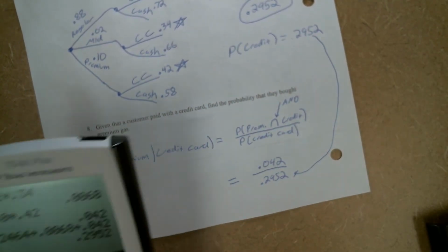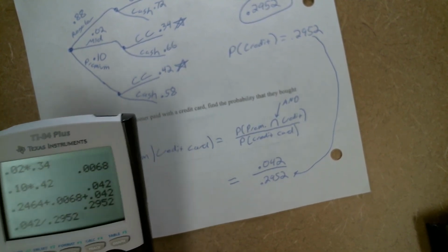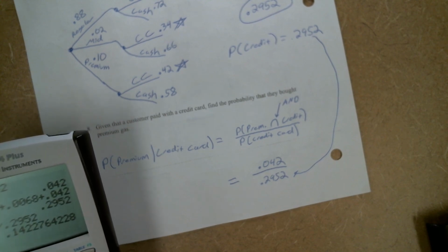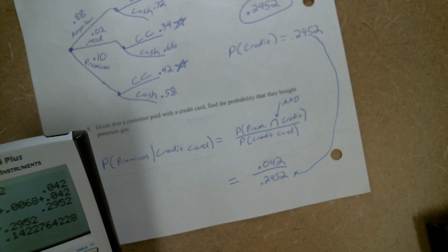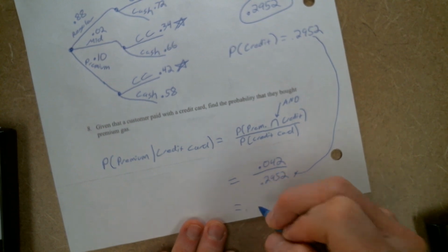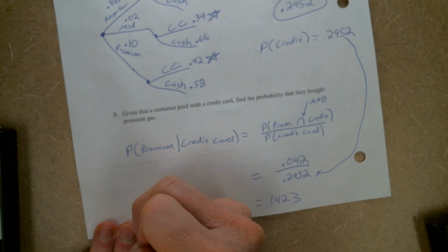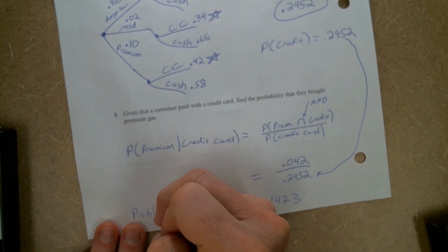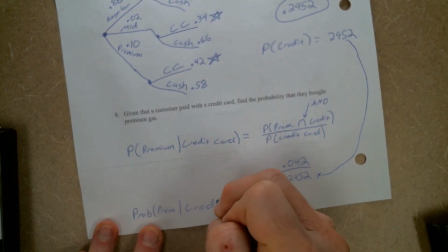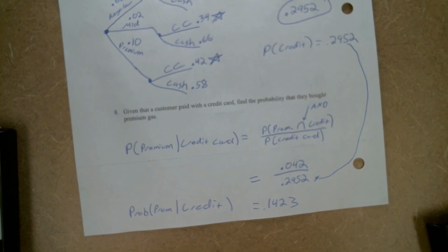So 0.042 divided by 0.2952 is 0.1423. So again, the probability that somebody bought premium gas, given they paid with credit, is 0.1423.